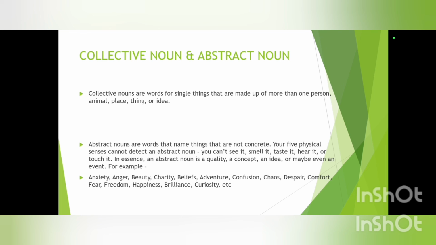Abstract noun is nothing but the name of the things which are not concrete. That means we cannot smell it, we cannot see them, we cannot taste it, hear it, or even touch it. Basically, they are intangible. For example, we have adventure, anxiety, chaos, despair, brilliance, happiness, etc.